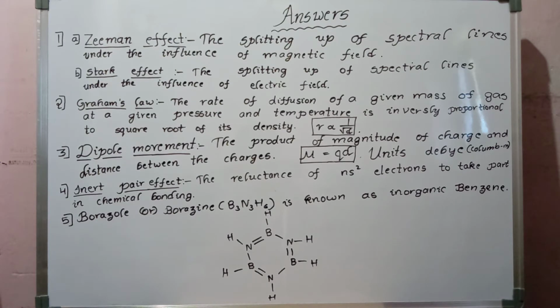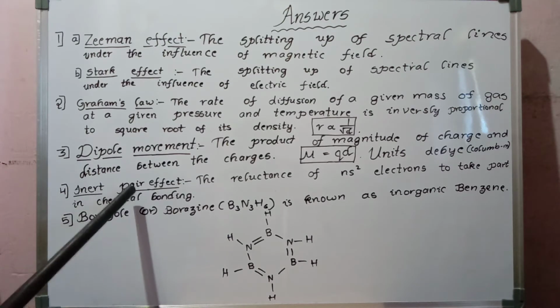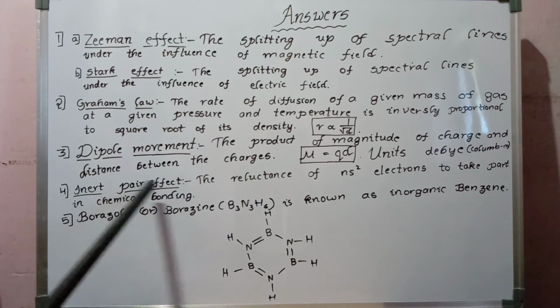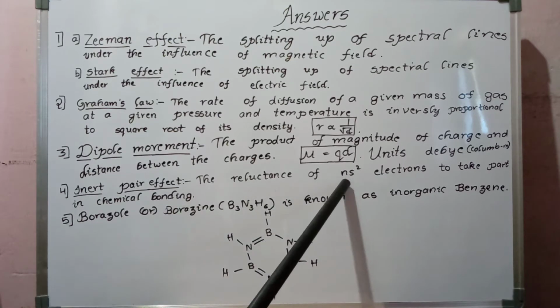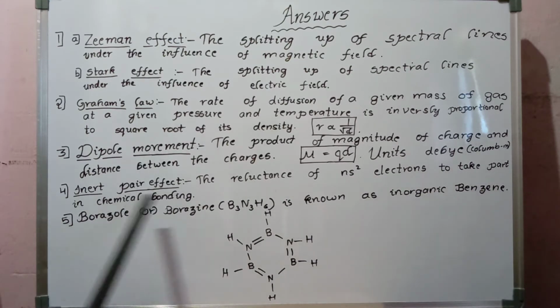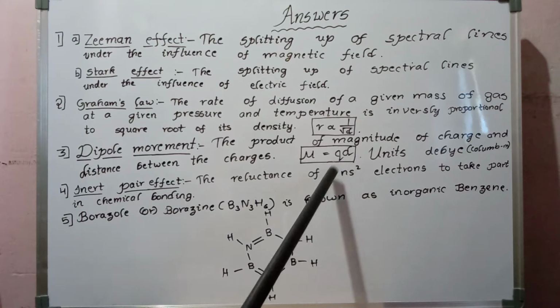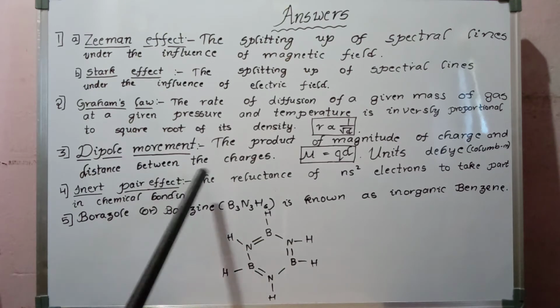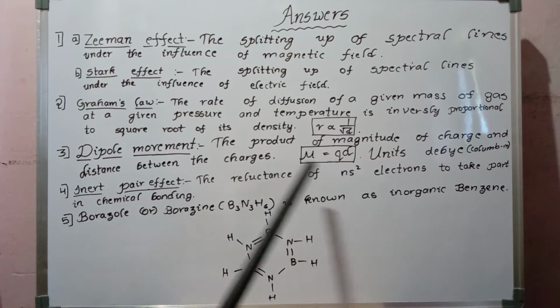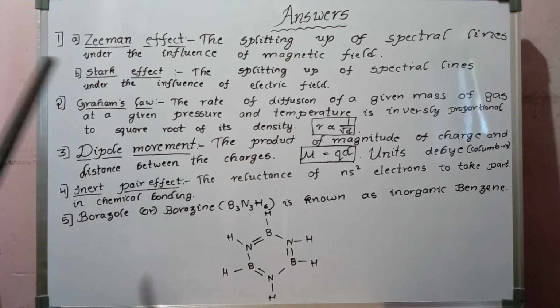This was observed in some of the metals like lead and thallium in p block elements. Here, in inert pair effect, inert means inability, pair means a pair of electrons. So inert pair effect is the reluctance of ns2 electrons to take part in chemical bonding. So ns2 electrons show inertness towards taking part in chemical bonding. That property of an atom or element is nothing but the inert pair effect.